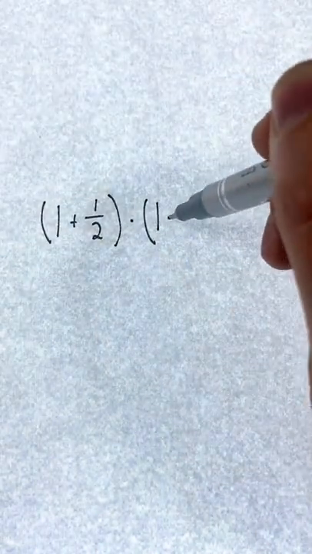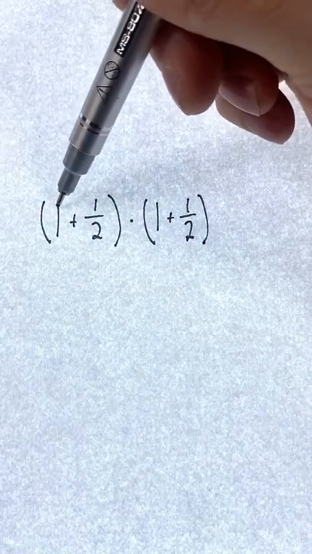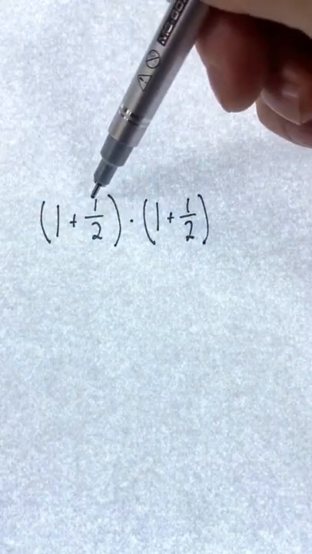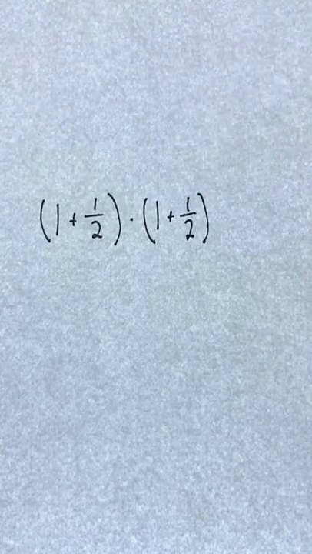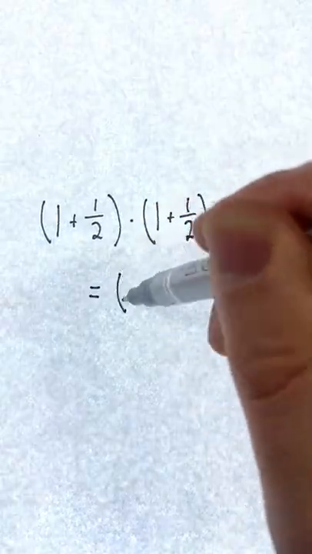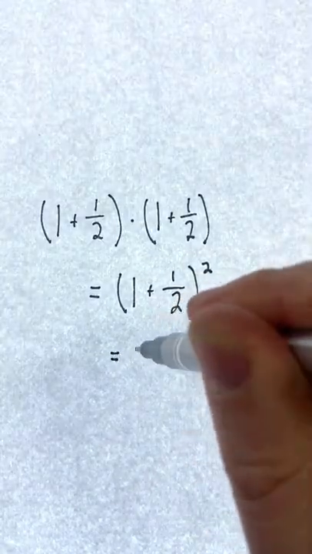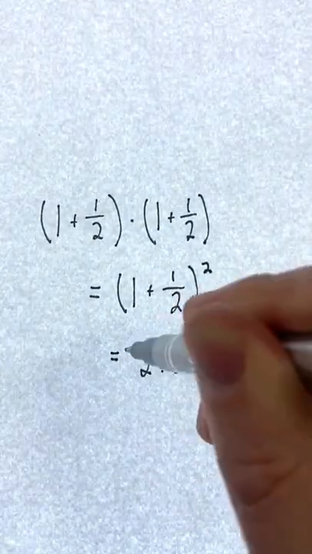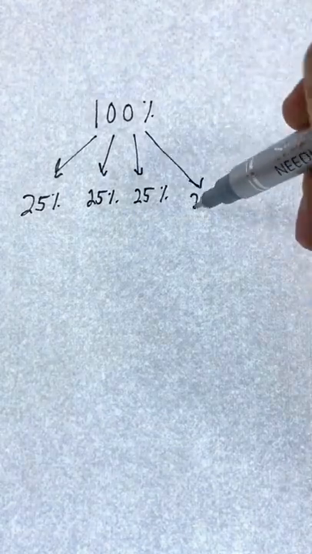There's a nice way to compute the ending balance, and it's 1 plus 1/2 multiplied together 2 times. At the end of 6 months, you get your first interest payment of 1/2 added to your dollar. Then at the end of the year, that quantity is multiplied by 1.5 to account for the second interest payment. Since we have 2 copies multiplied together, this is equal to (1 plus 1/2) to the power 2. This comes out to $2.25, so 25 cents more than if interest were only paid once at the end of the year. Now what if the bank split it up into 4 equal payments throughout the year?